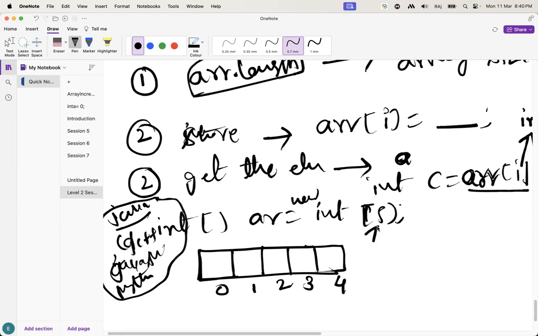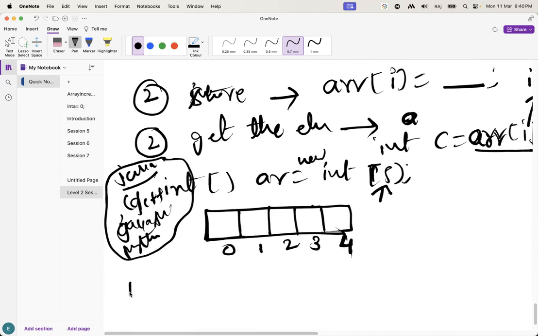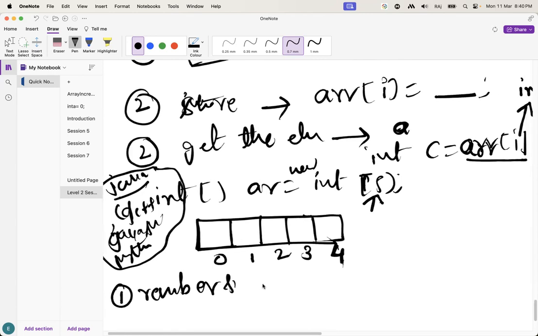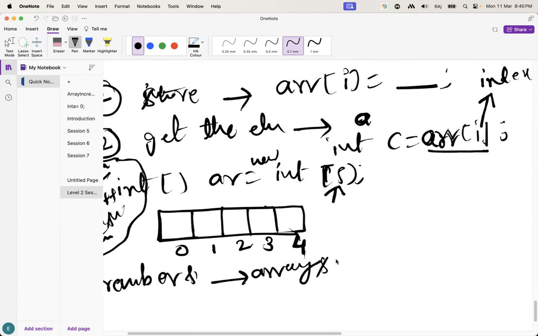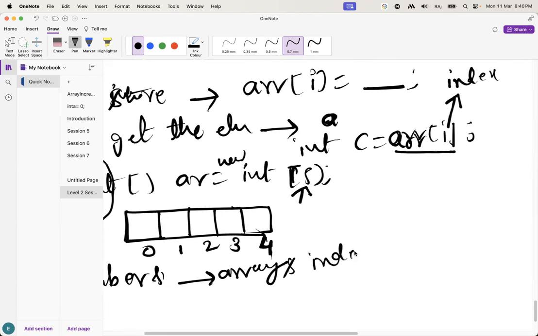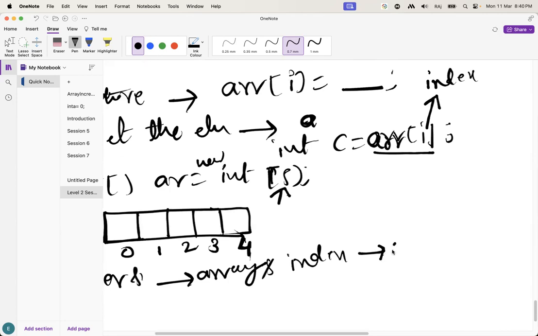Here we have given a size, right? So that many spaces are going to be created. Guys, you have to remember one thing here. The most important thing is that array index always starts with 0. Array index starts with 0.